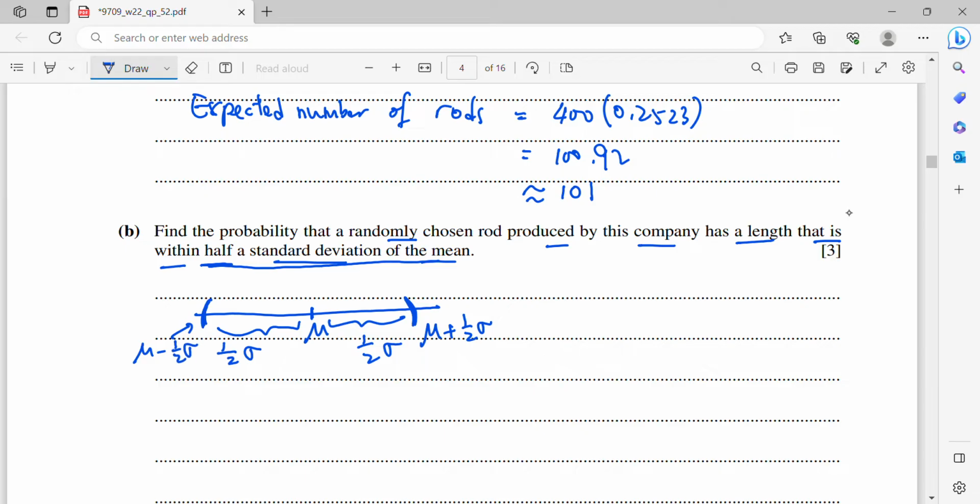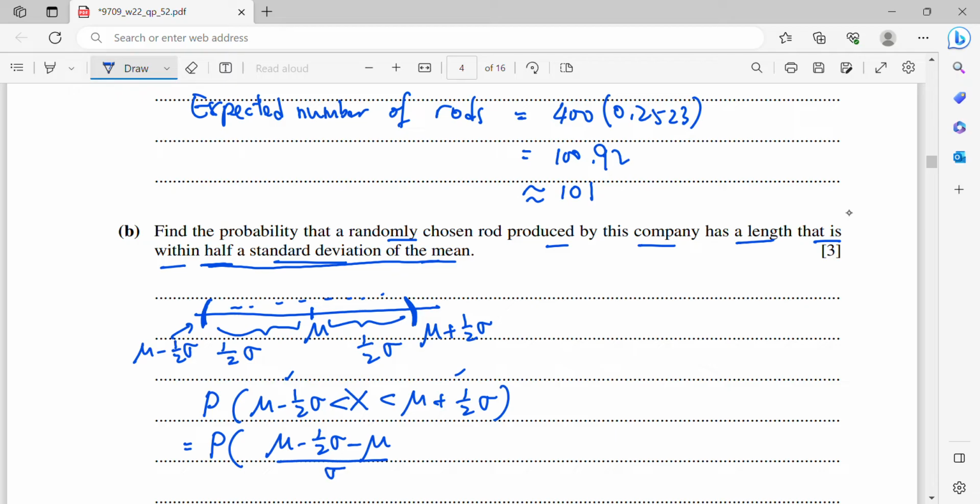So you need to find the probability of this. I will say P of X between mu minus half sigma and mu plus half sigma. This is what you need to find now. I do not replace the mu and sigma values because I will directly standardize it. When you standardize, we write the x values, these two are the x values, minus the mean, which is mu, over sigma. That is how we standardize it.